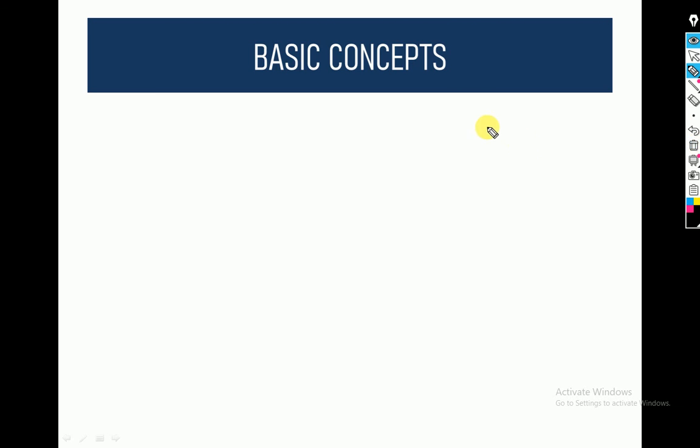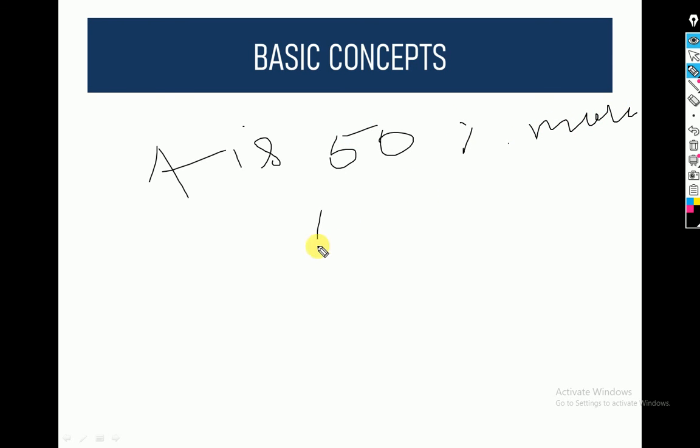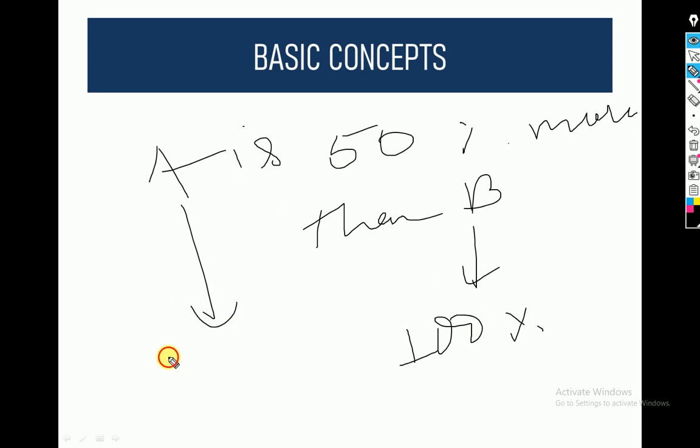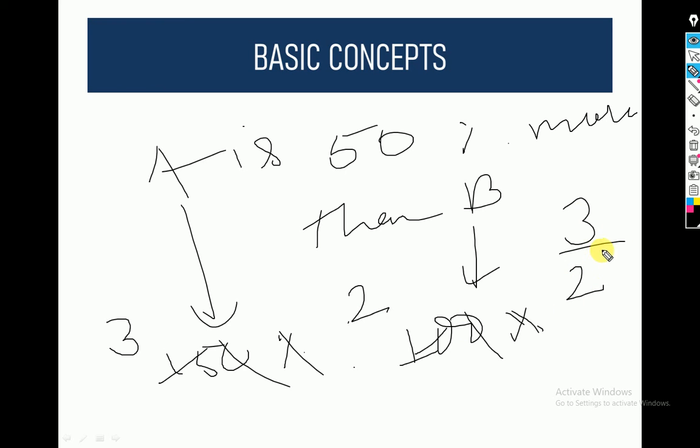So if A is 50% more than B, and B is 100%, how much will A be? 150%. And if we represent it as a ratio, you can cut percentage with percentage, and 0 with 0, so it cancels to 3 by 2. This is A by B, in other words.